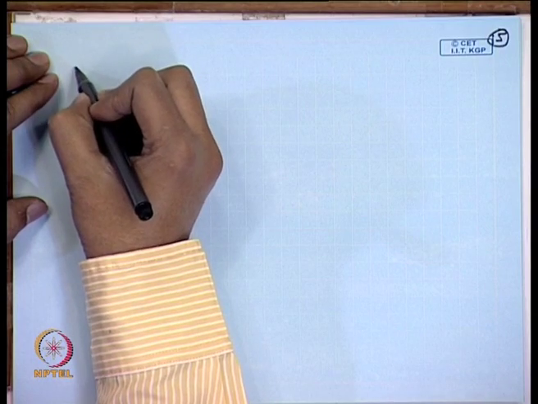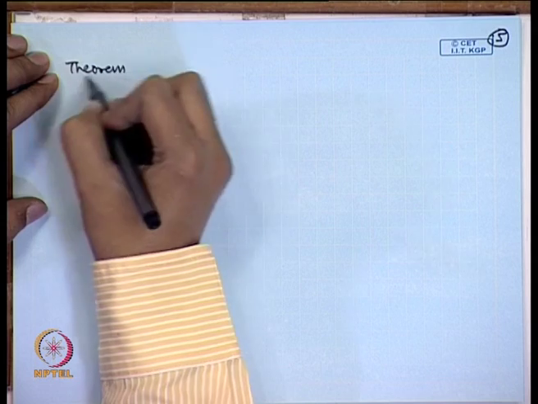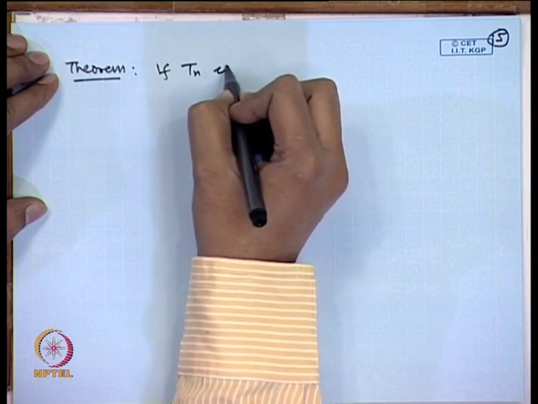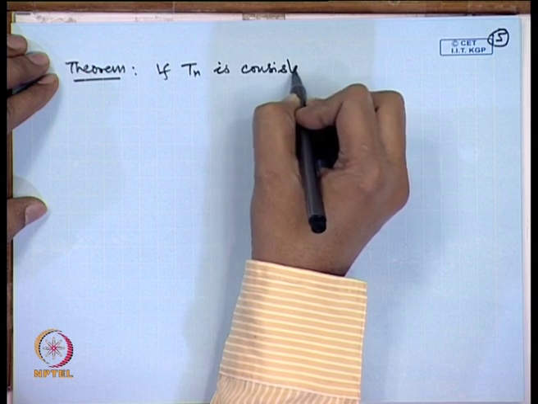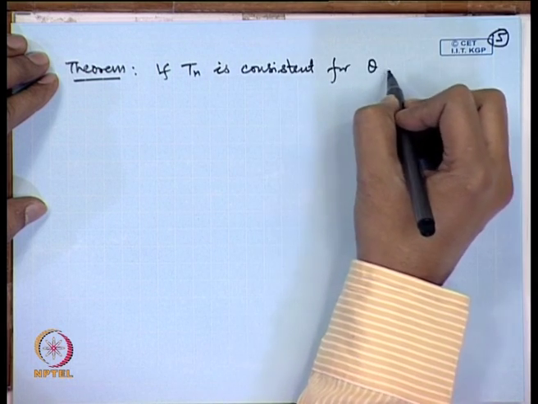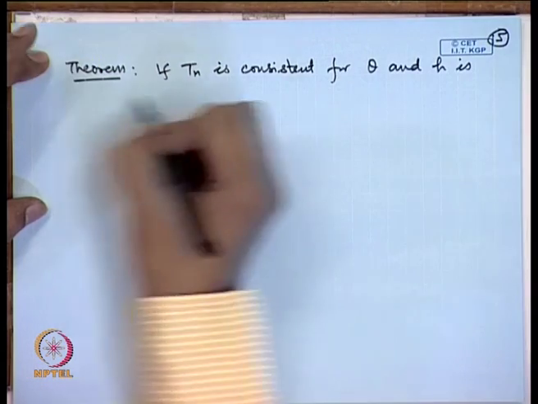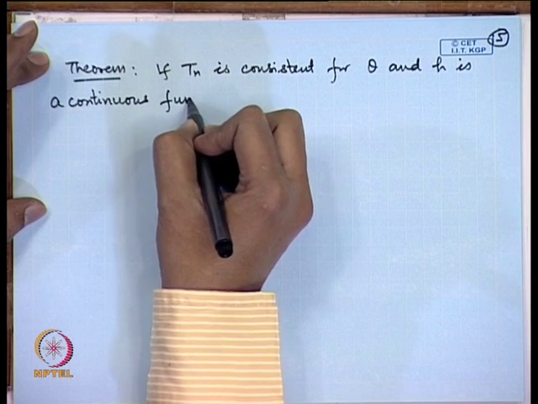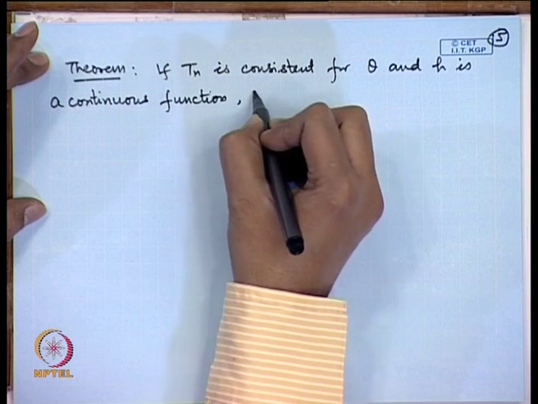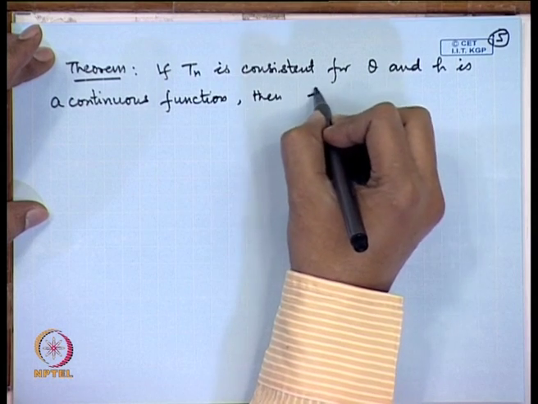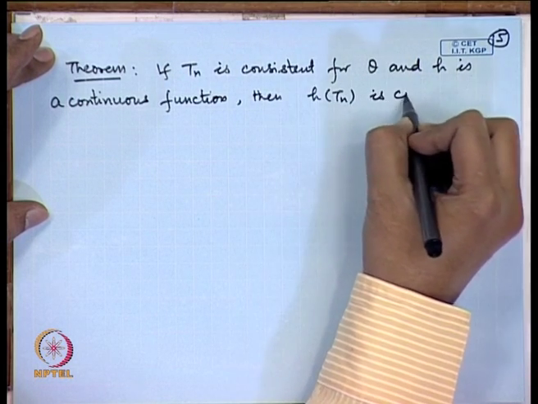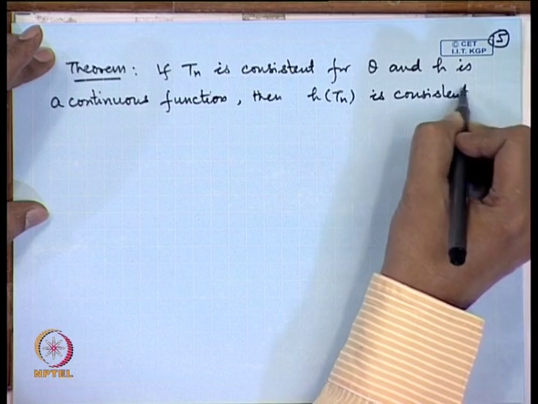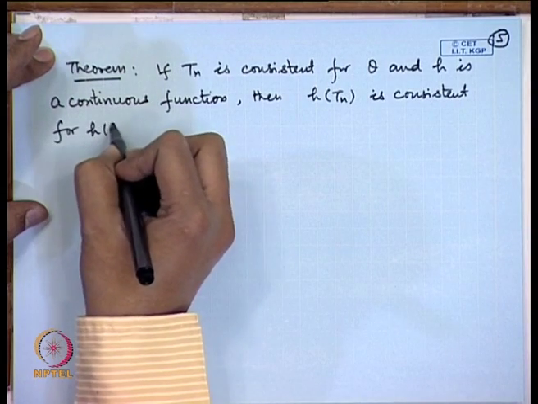Another important property which is satisfied by the consistency is the invariance. So, we have the following result, that if T n is consistent for say theta and h is a continuous function, then h of T n is consistent for h of theta.